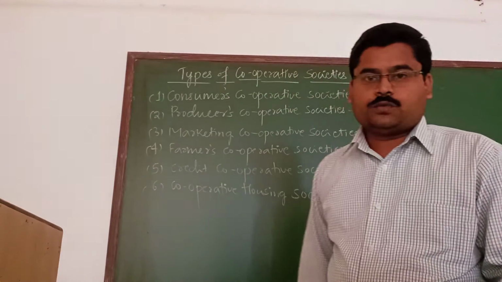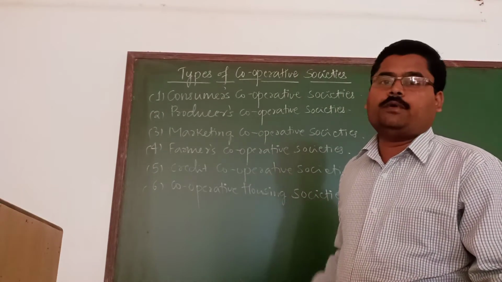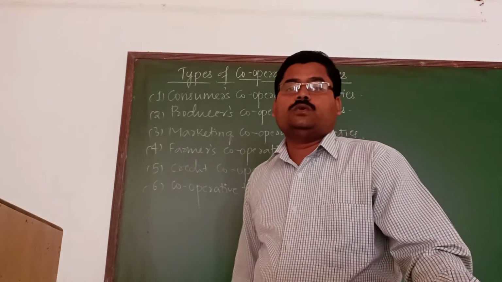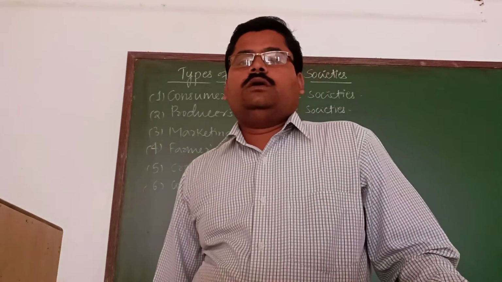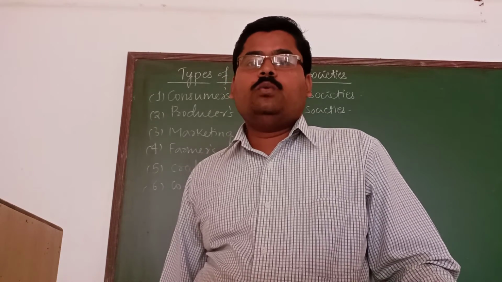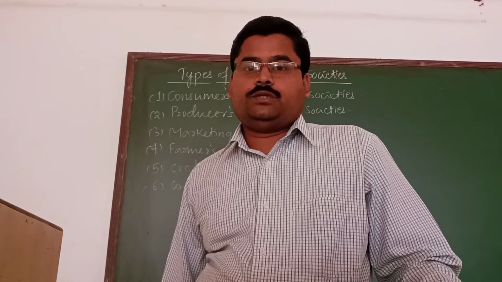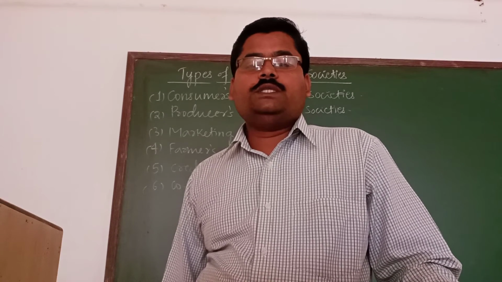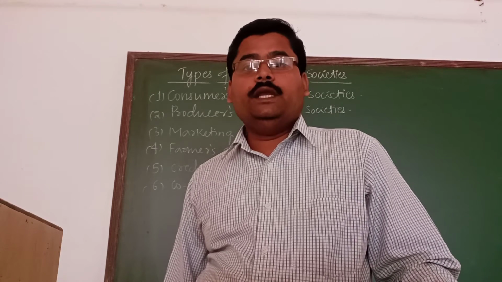And the next type is the credit cooperative societies. What we can find is that there are money lenders and rich people who impose a high rate of interest for advancing loans to needy people.